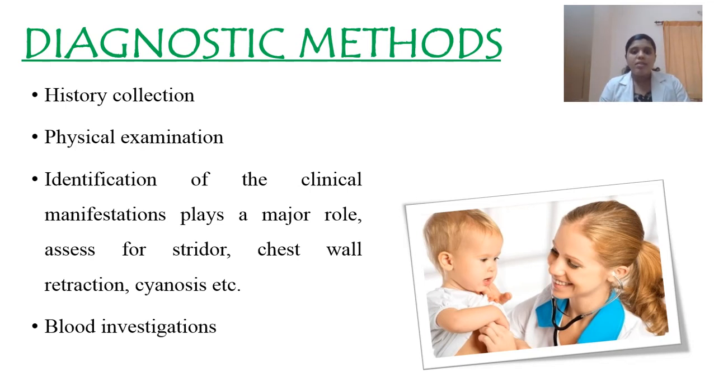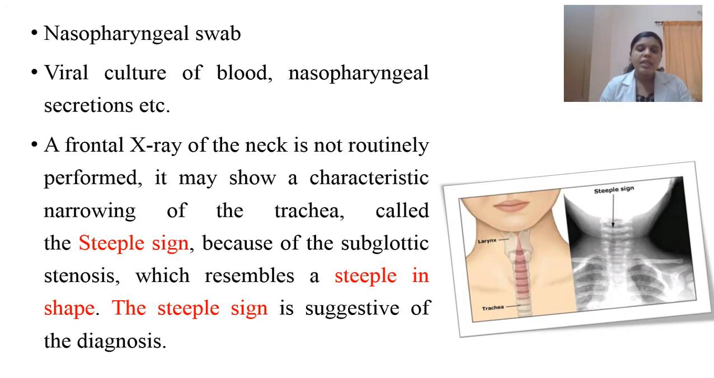Then apart from that, the clinical manifestations, as I already told you, the stridor, then chest wall retraction, and any signs of cyanosis are evaluated. Then blood investigations are carried out, usually to identify any infection like sepsis and to identify any viral entry. Okay. Then a throat swab is sent to identify the organism, to distinguish whether it is a bacterial or a viral infection. At the same time, blood is also sent for culture. The nasopharyngeal swab is also sent for culture.